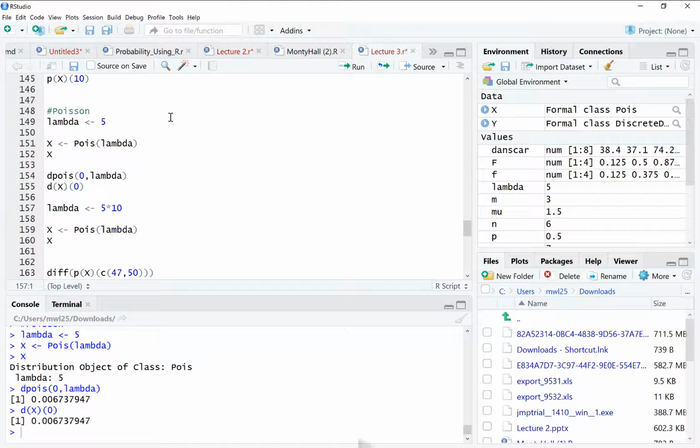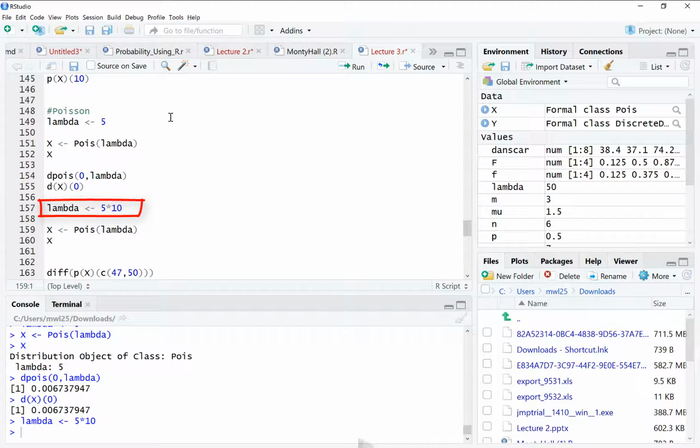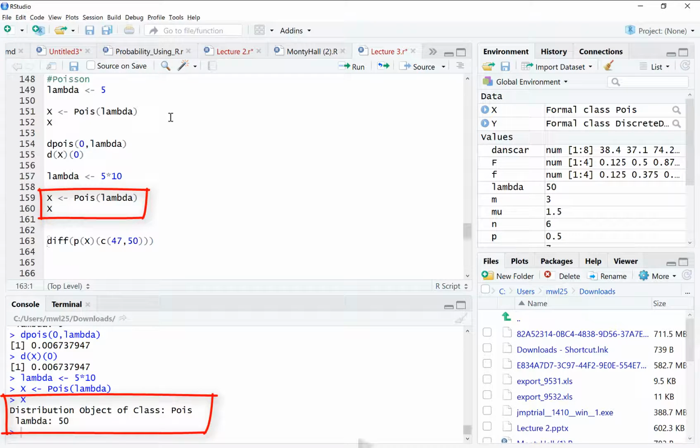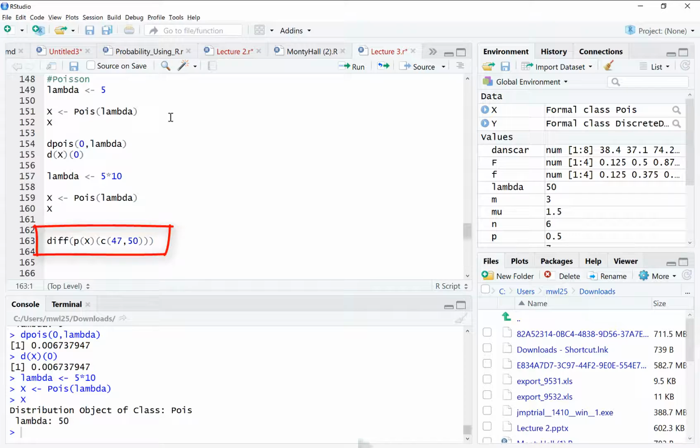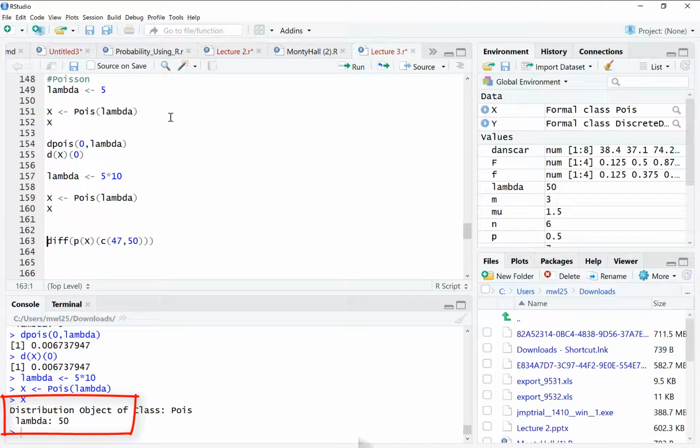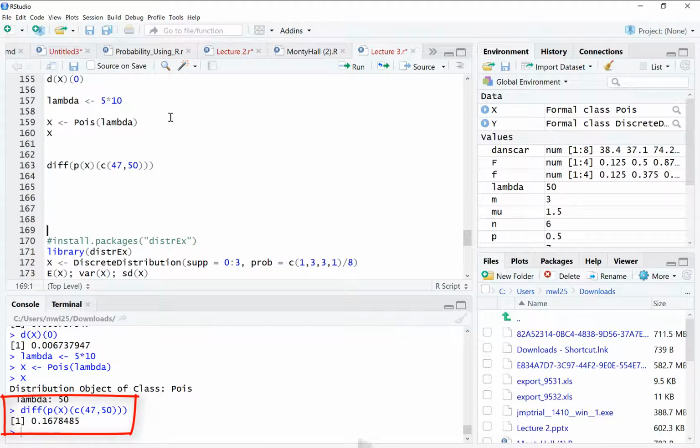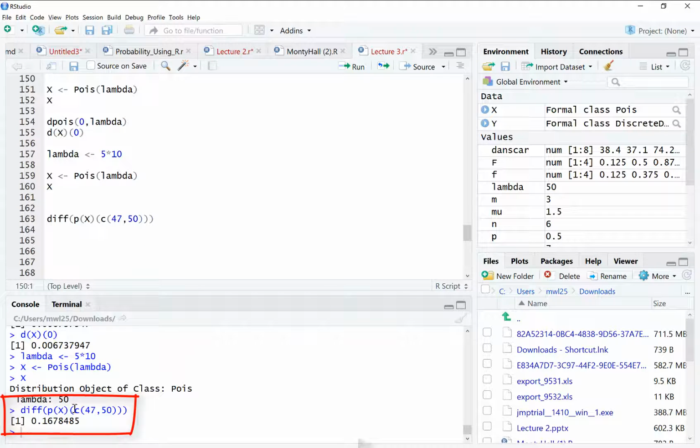Now when we're talking about a 10-hour day, that means we're going to have on average 50 cars arrive, and so we're going to change lambda to be equal to 5 times 10, and then we want to say what's the probability that x is between 48 and 50 inclusive. So we want 48, 49, 50, so we're going to use the CDF and the diff function to get that, and we're going to see that we have 16.7% for that probability.